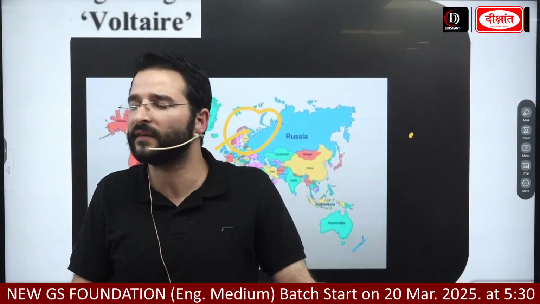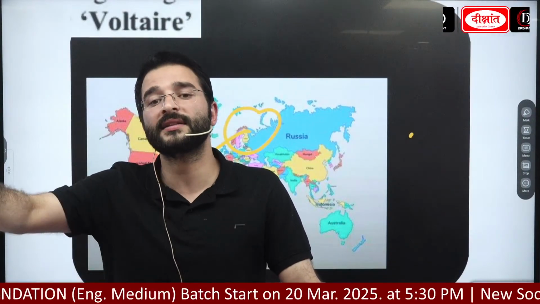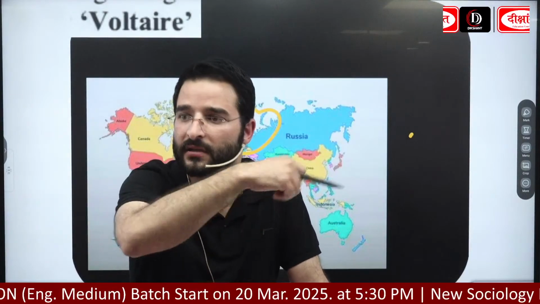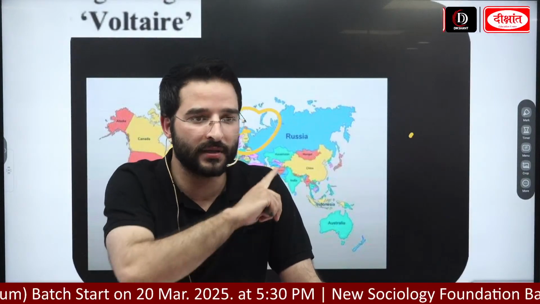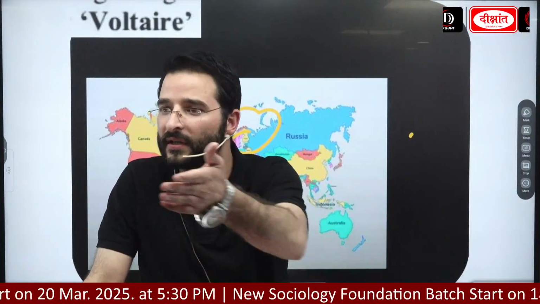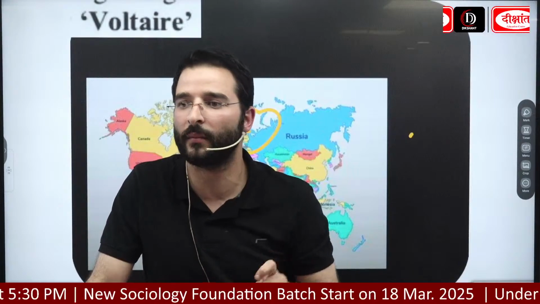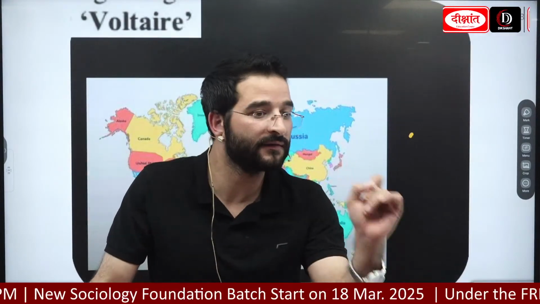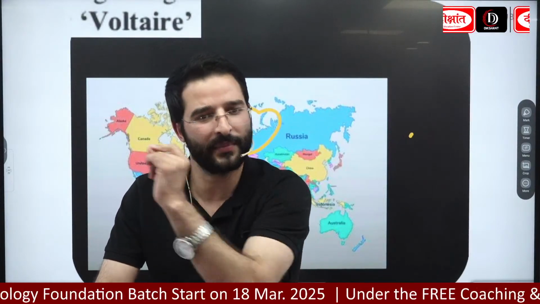Over a period of time, when he came back, he started advocating the same ideas: the ideas of equality, the ideas of fraternity, and even the separation of church from the state. This idea of a constitutional form of government emerged during this time. We will see it is going to be the role of Montesquieu, who came up with the idea of separation of powers, as in our country too: a legislature or parliament, an elected executive government, and a judiciary, all functioning separately. Please remember this.